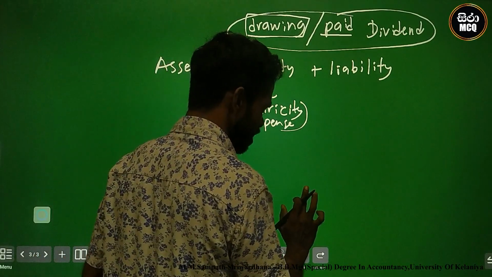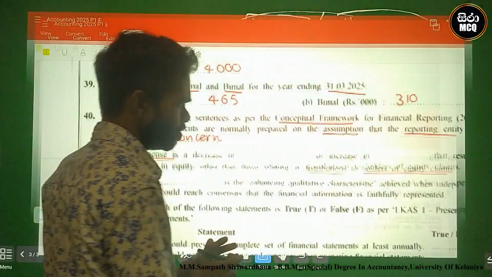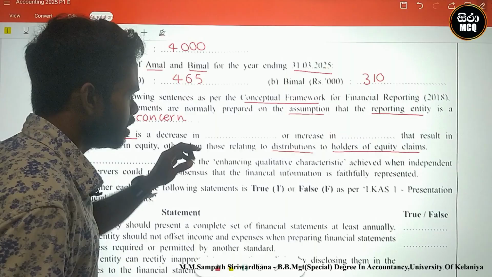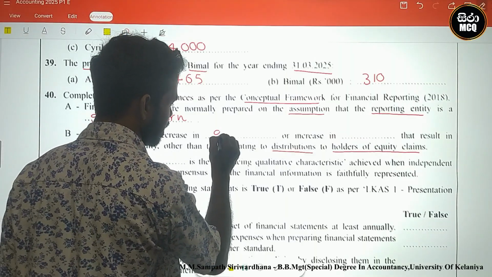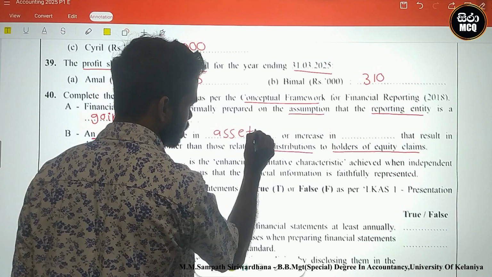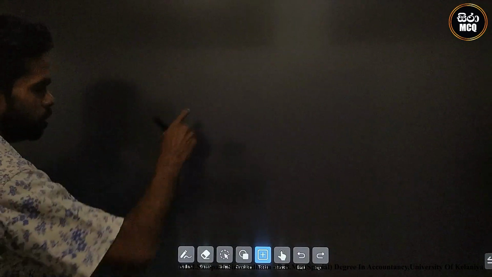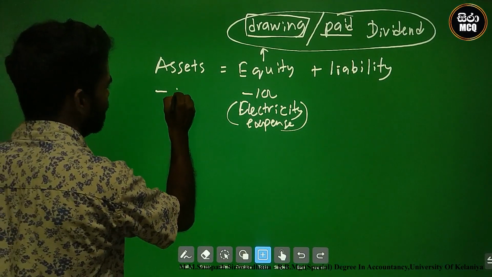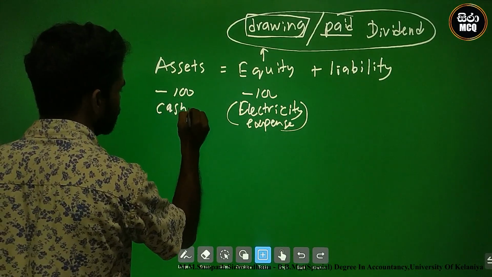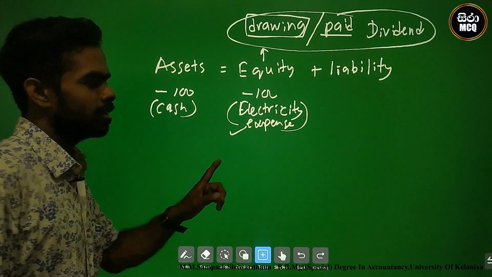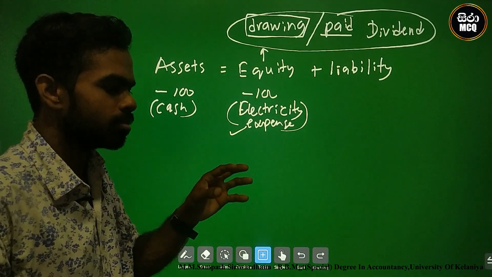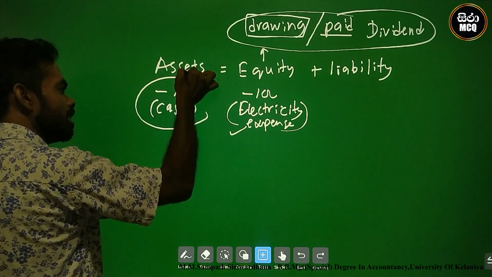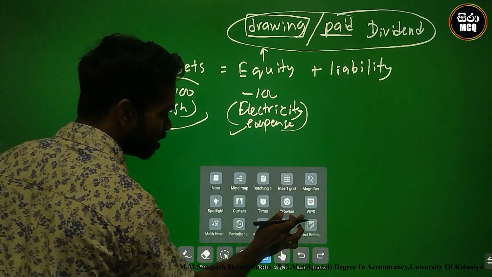Look here, there are 2 ways we can identify the expense. Expense is a decrease in which one? A decrease in assets. I will show you. Look here, the expense decreases equity, no? Equity. Paid electricity 100, minus cash. Look here, the expense is identified. The reason is cash decreasing, asset decreasing. Okay, this is the answer.